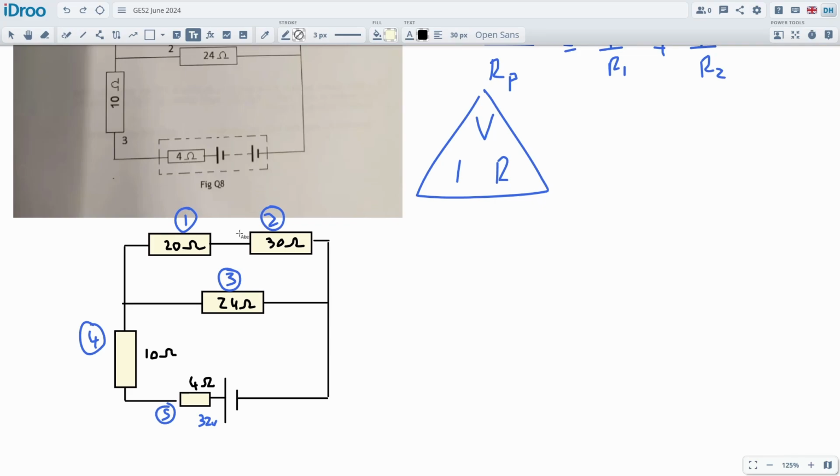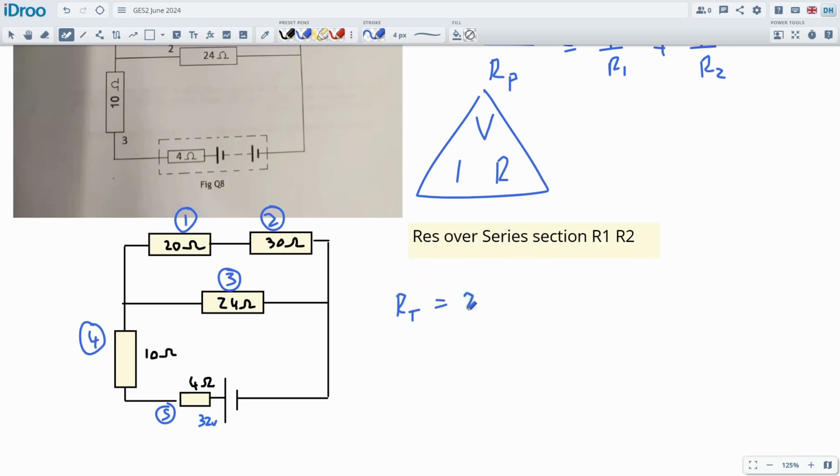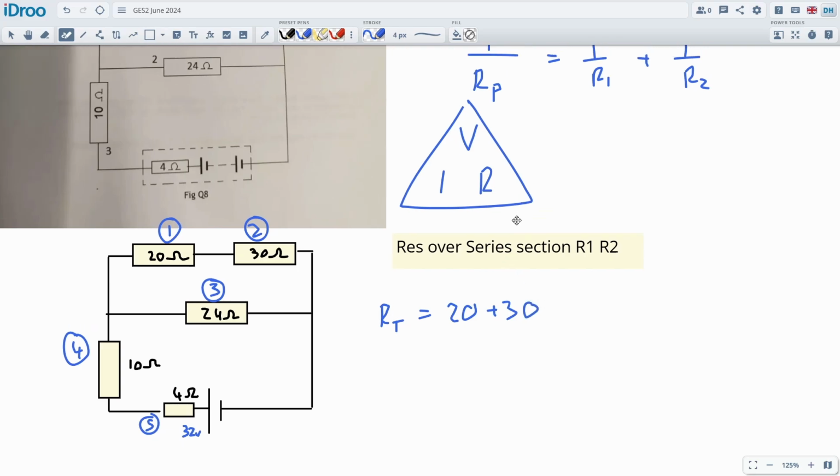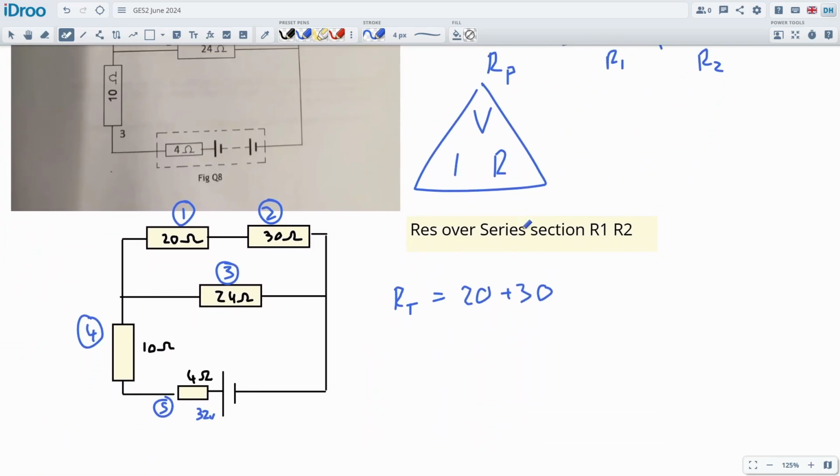Okay, so let's combine these two in series. So I said it, I thought it, so I should write it down, just so everyone's clear about what we're doing. Resistance over the series section, and that will be R1 and R2. You don't have to write all this stuff out, but like I said, it really helps to remember and to be clear about what you're doing. Resistance total will be 20 plus 30 ohms. I've already stated my formulas up here, so I think that's just fine. This will be equal to 50 ohms.